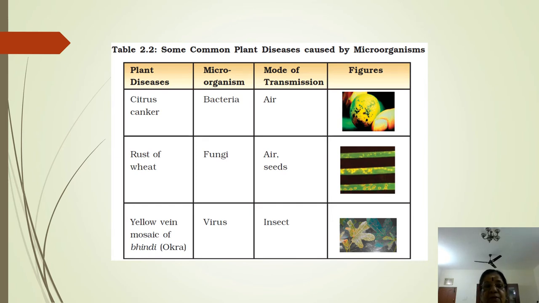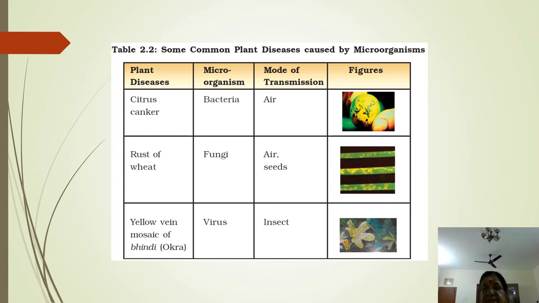Next one, the rust of wheat, caused by fungi, and the mode of transmission is air and seeds. Then the third one, yellow vein mosaic of bhindi, lady's finger. It is a viral disease transmitted by insects. So, citrus canker, rust of wheat and yellow vein mosaic of bhindi: these are the three textbook examples of plant diseases. A few other examples I am giving.